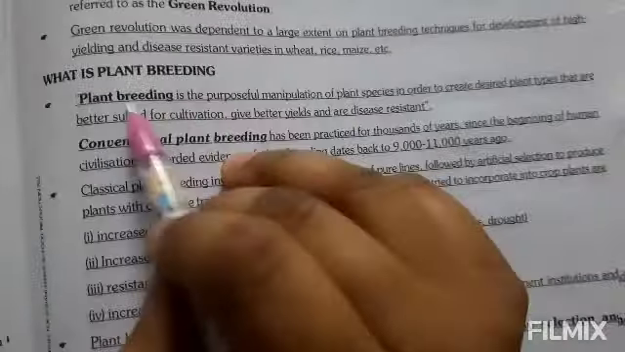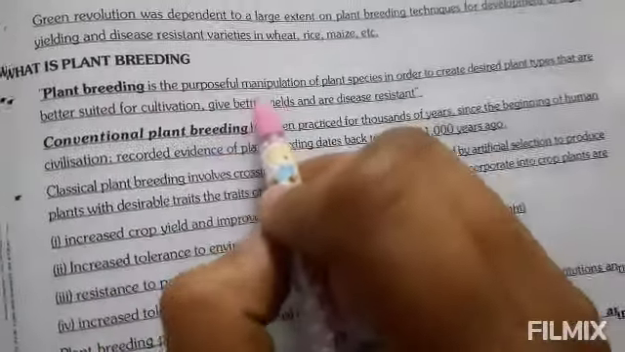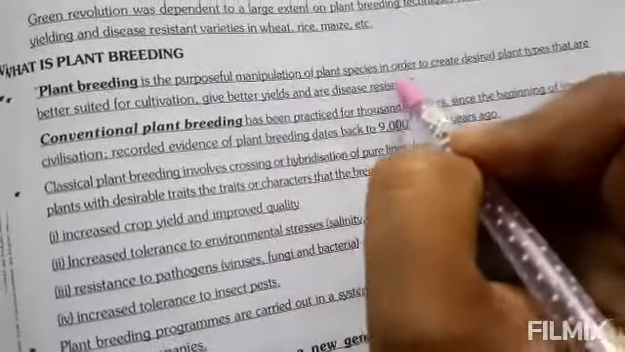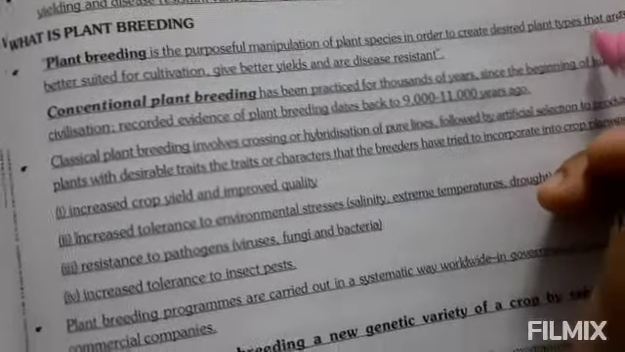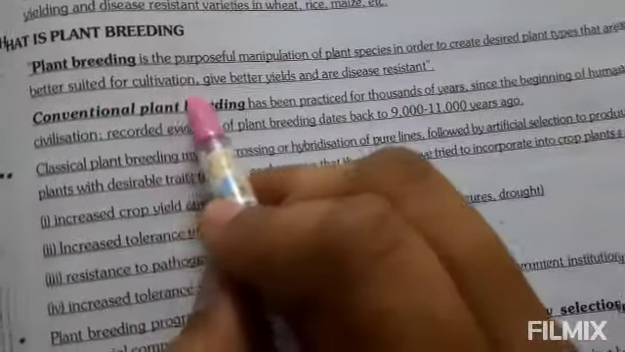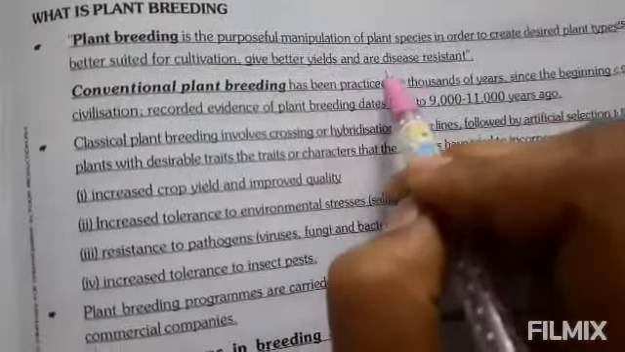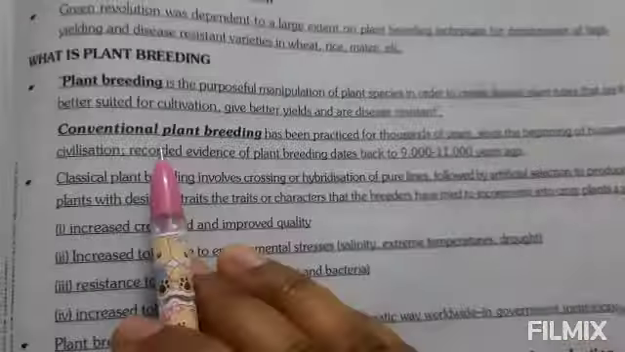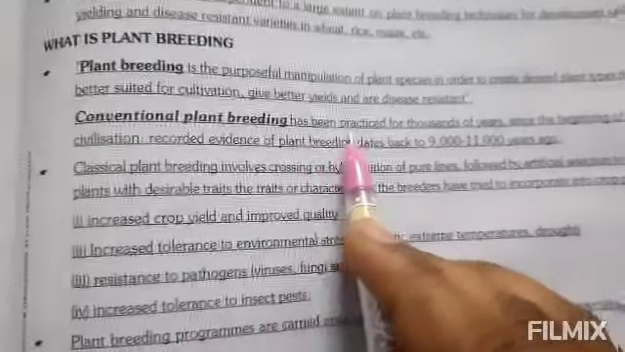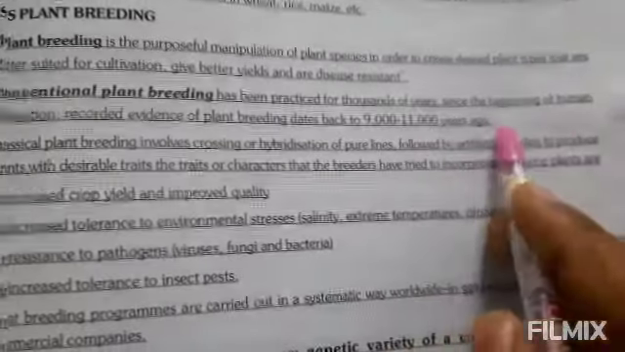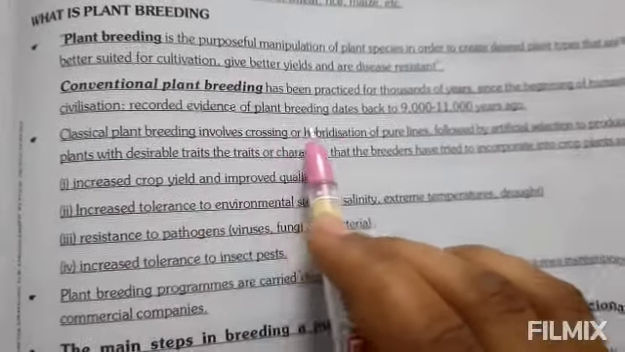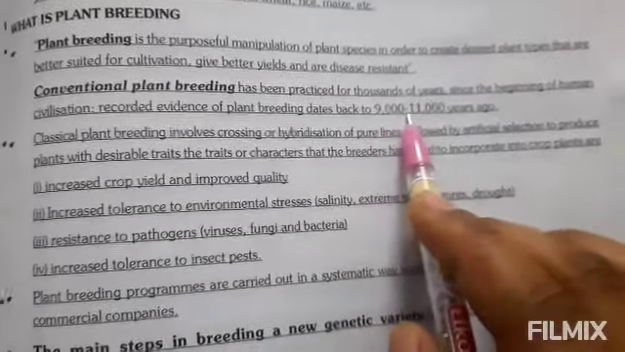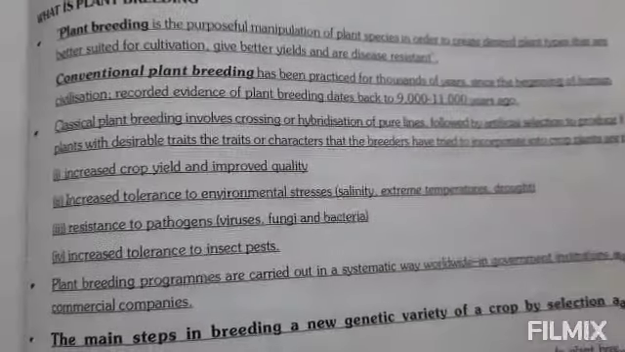What is plant breeding? Plant breeding is the purposeful manipulation of a plant species in order to create desired plant types that are better suited for cultivation, give better yield and are disease resistant. Conventional plant breeding has been practiced for thousands of years, since the beginning of human civilization. Recorded evidence of plant breeding dates back to 9,000 to 11,000 years ago.